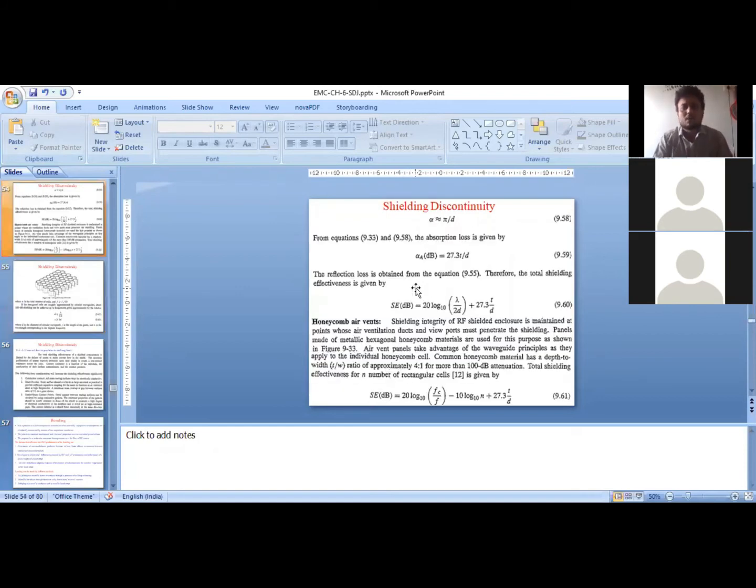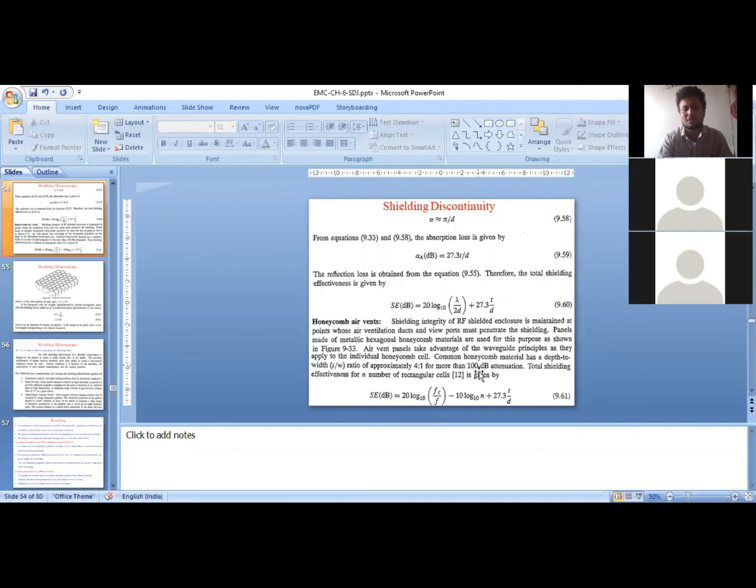In this case, we can assume this hexagonal waveguide as a circular waveguide, because a hexagon is approximately equal to a circle. We can do this approximation and calculate the shielding effectiveness and cutoff frequencies, and we'll get quite fair calculations. To achieve 100 dB attenuation from these kinds of hexagonal air vents, the ratio of the thickness to the diameter of the hexagonal cell should be 4:1. So it will offer 100 dB attenuation.